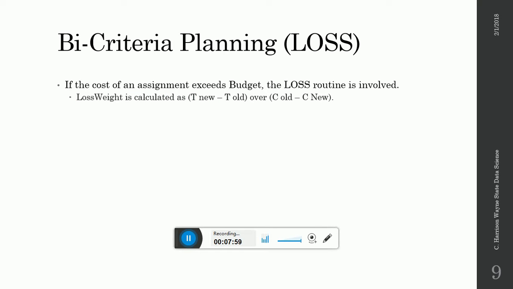So in the paper, we discussed some other budget deadline criteria, and the one that was probably the most serious competitor with the BHEFT algorithm is the LOSS planning. And the way that LOSS was explained is that if the cost of an assignment exceeds the budget, then the LOSS routine is invoked. The LOSS weight is calculated as T new minus T old over C old minus C new.